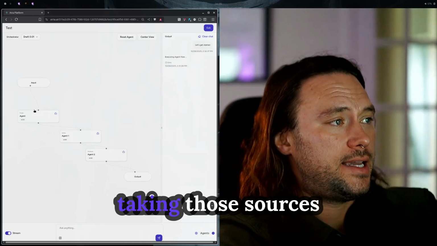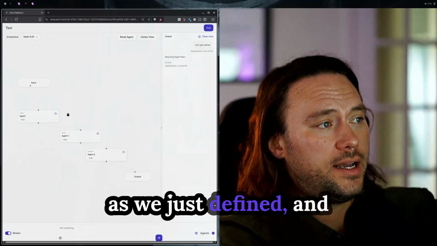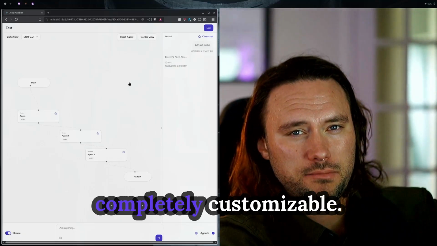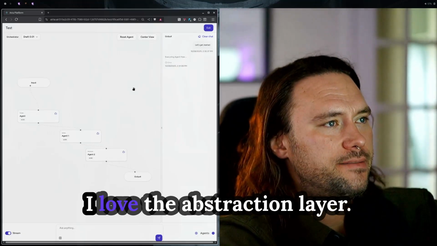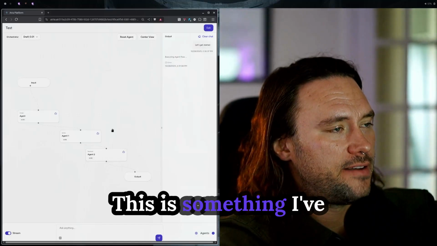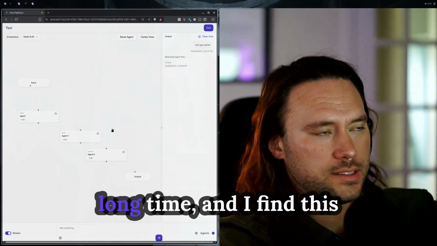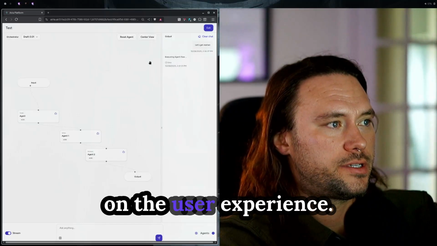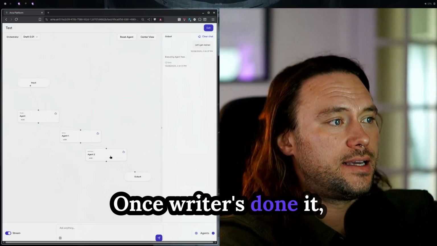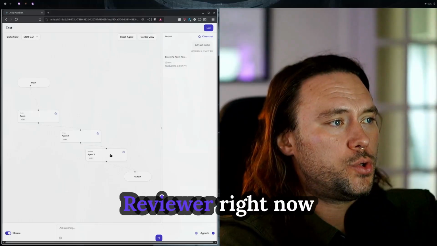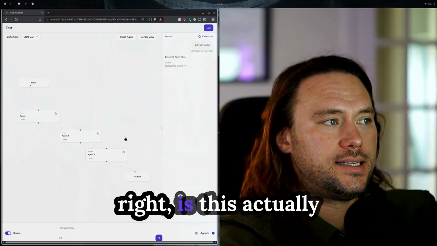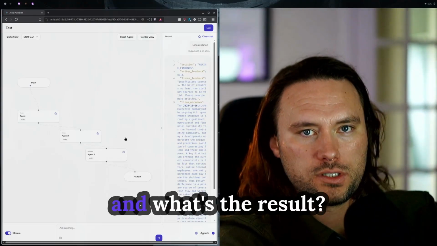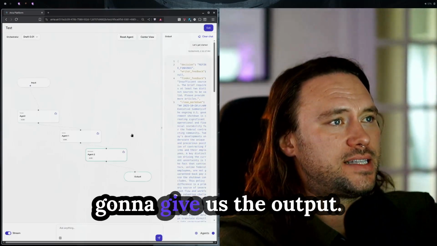What Writer's doing is taking those sources as we just defined, and it's going to create my summary. Again, as you saw, completely customizable. So that's cool. I love the abstraction layer. This is something I've been working on for a long time, and I find this to be a very fresh take on the user experience. Once Writer's done, it pops it over to Reviewer. Reviewer right now is just going to say, all right, is this actually meeting the criteria? Are our sources actually from today? And what's the result? And then from there, it's going to give us the output.